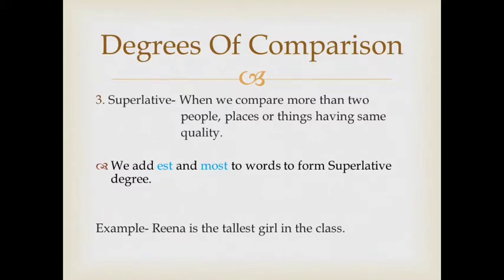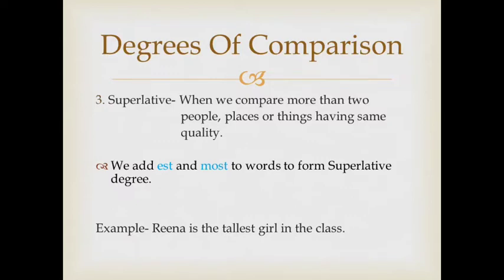We generally add the suffixes er and est to adjectives that are short, one or two syllables. Big, bigger, biggest. The first is positive, then comparative and then superlative. So the word big becomes bigger and then biggest.